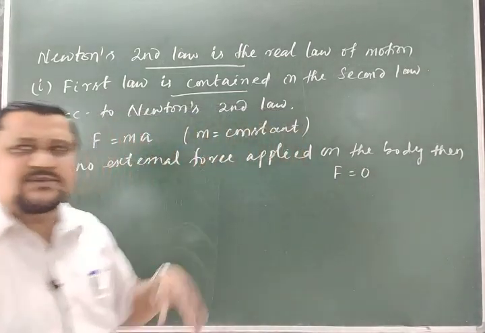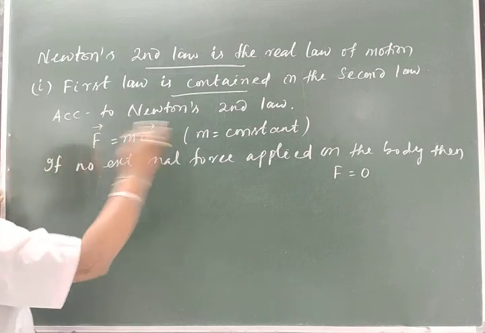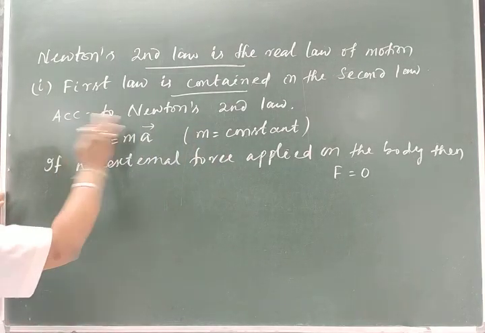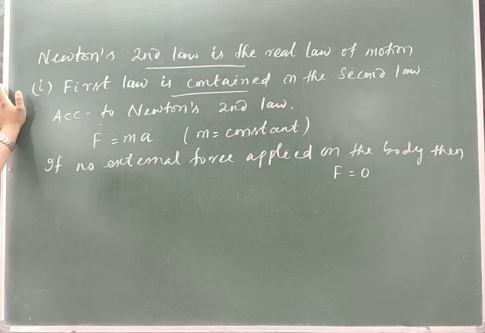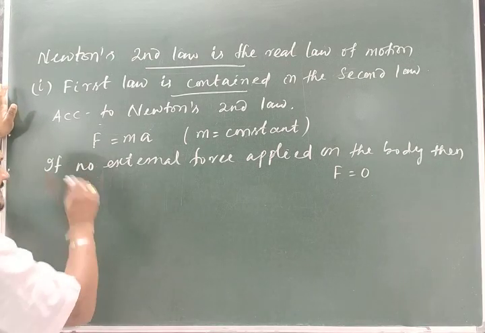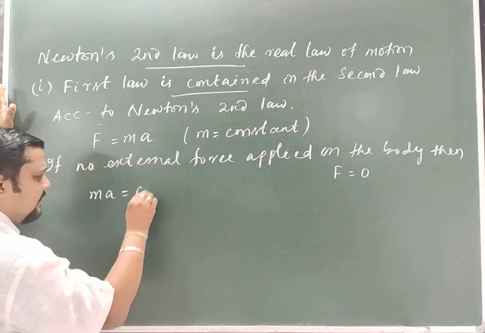I have considered the magnitude part. You can also take direction by putting the vector notation. So the external force you can take as 0. So if no external force is applied on the body, then F is equal to 0, and putting that here, ma should be equal to 0.